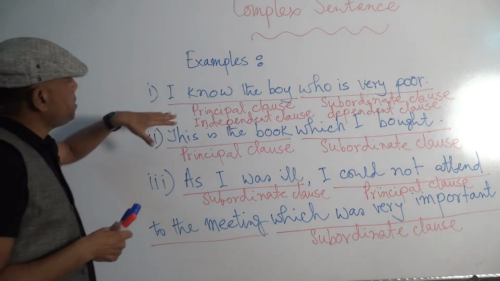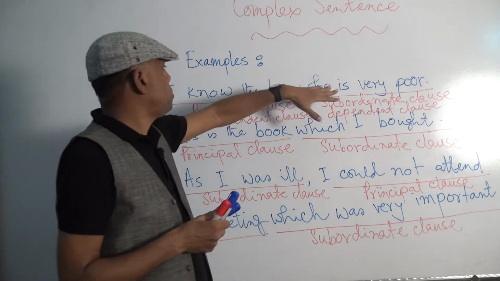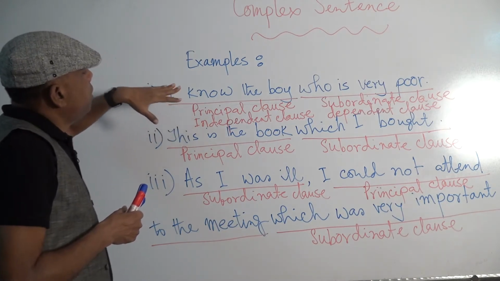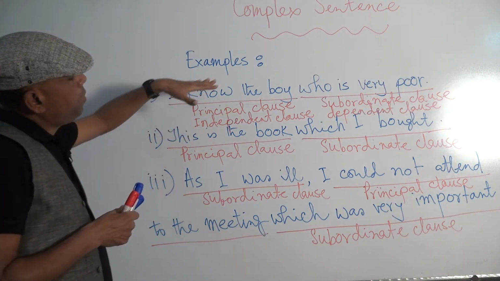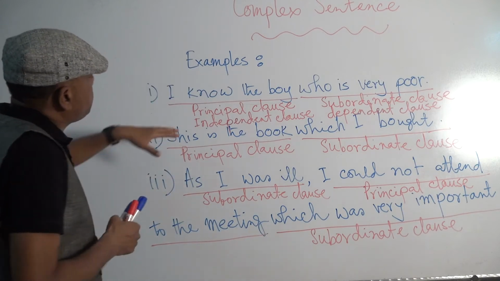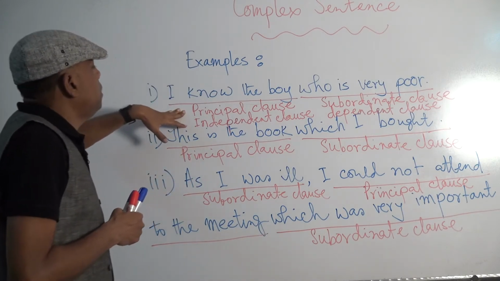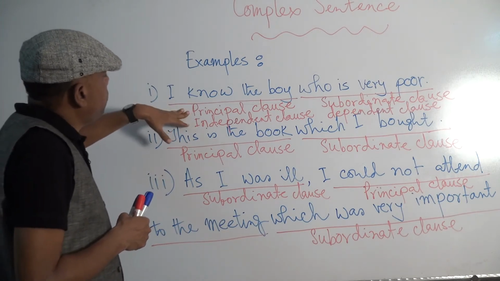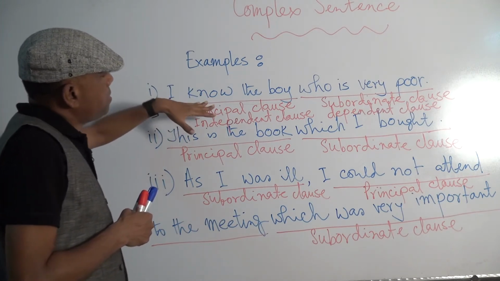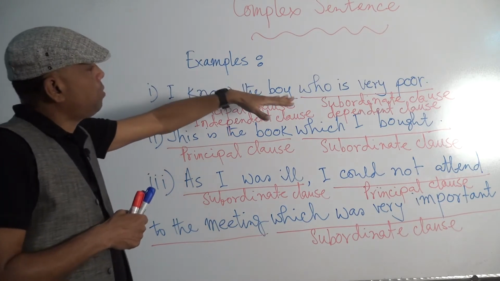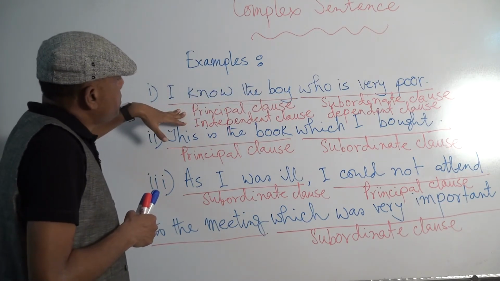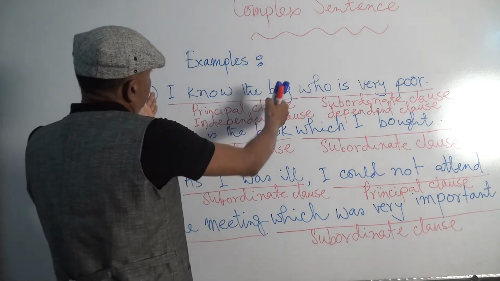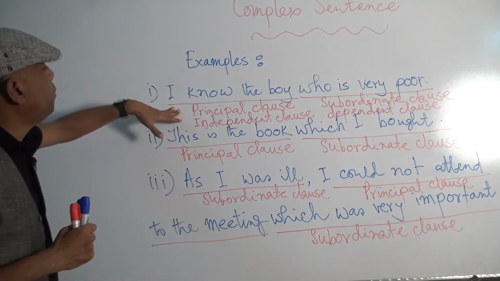So, what is a principal clause and what is a subordinate clause? Actually, a principal clause or independent clause does not depend on any other clause to express its meaning. I repeat, the principal clause or independent clause does not depend on any other clause to express its meaning. The example is, I know the boy.